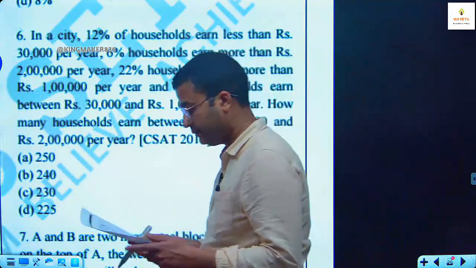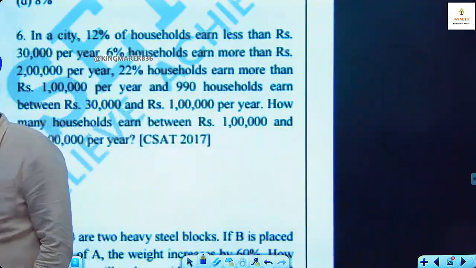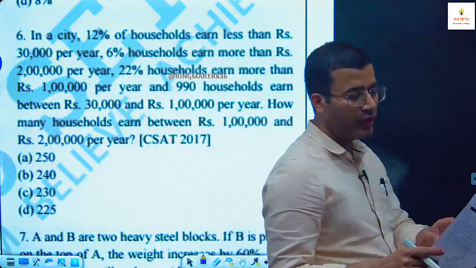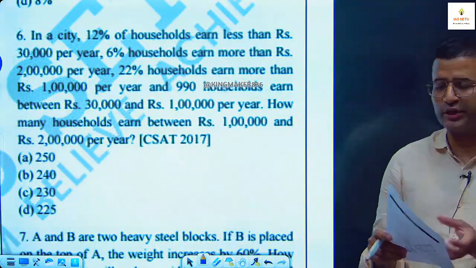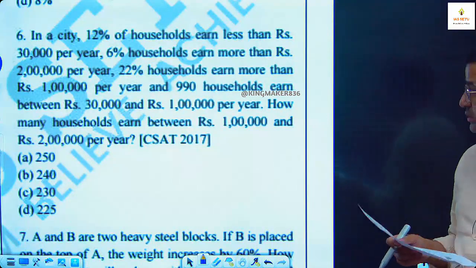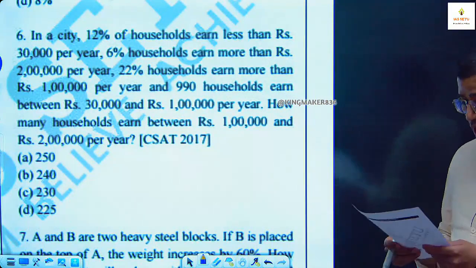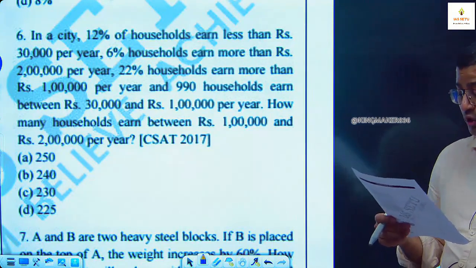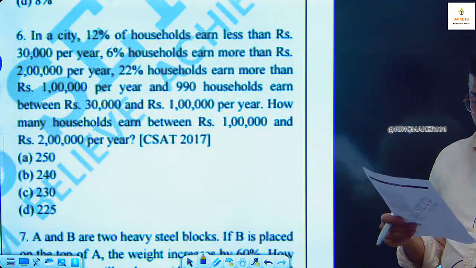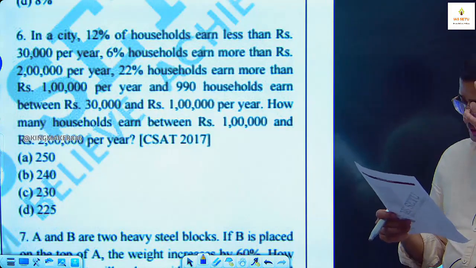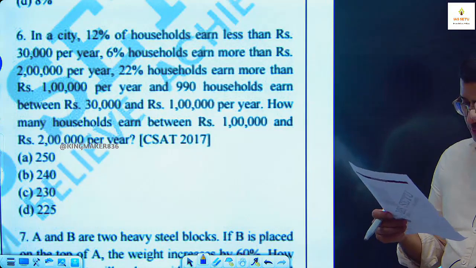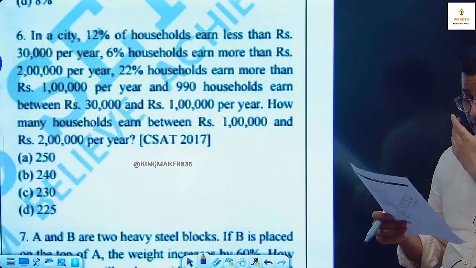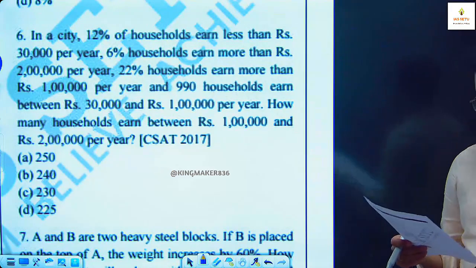In a city, 12% of the households earn less than 30,000 per year. Better I would have included this question in DI, because data is given and you just have to look at it. Okay. 6% of households earn more than rupees 2 lakh per year. 22% of households earn more than rupees 1 lakh per year. 990 households earn between rupees 30,000 and 1 lakh per year. How many households earn between 1 lakh and 2 lakh per year?